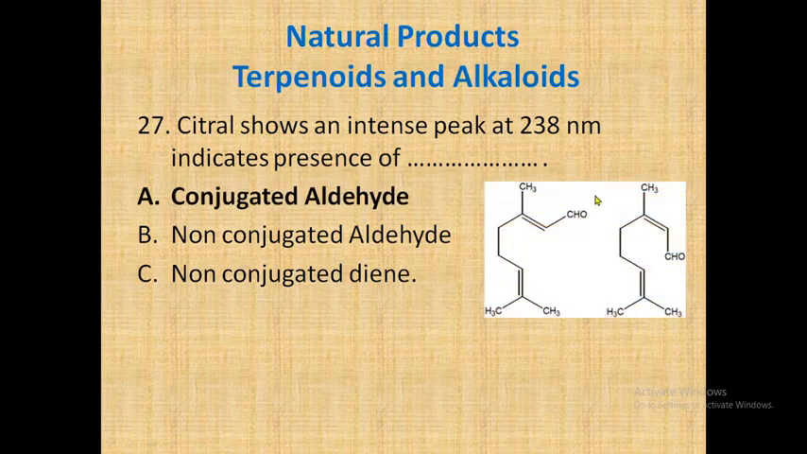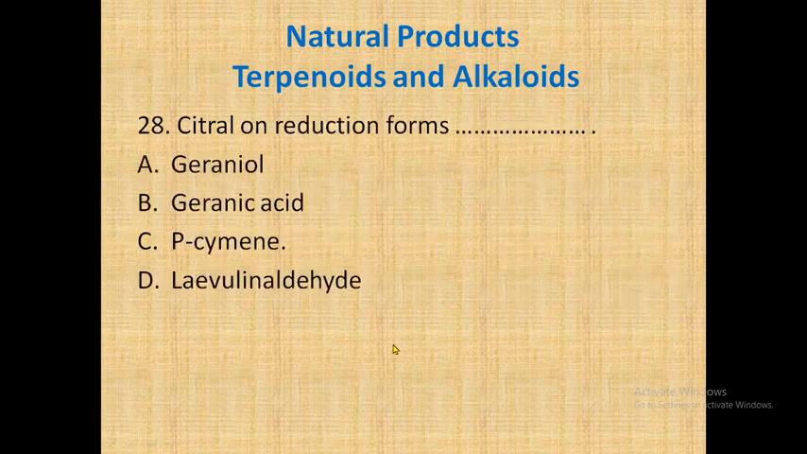So see here the structure. That double bond is in conjugation with this carbonyl or aldehyde group here, and that's why conjugated aldehyde is the correct answer. There is no conjugated diene present. Okay, so therefore the correct option is this one, that's the conjugated aldehyde. So let's go for the next.